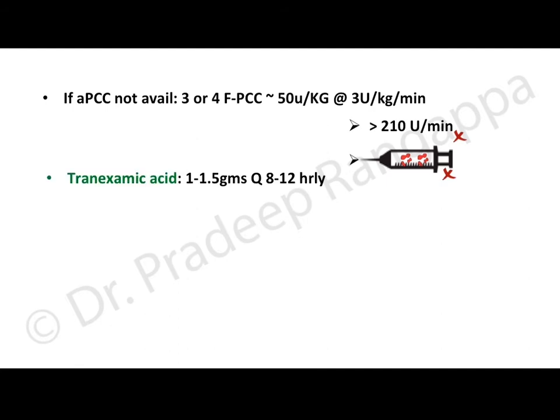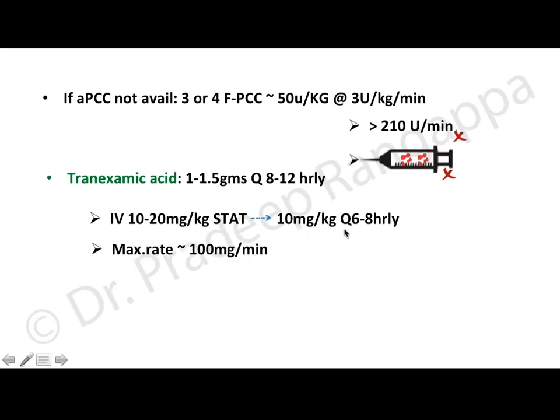And if APCC is also not available, you could use tranexamic acid 1 to 1.5 grams 8 to 12 hourly. And the dosage is IV 10 to 20 milligram per kg as bolus, followed by 10 mg per kg 6 to 8 hourly. Maximum rate of 100 milligram per minute. So tranexamic acid is to be considered when idarucizumab or activated prothrombin complex concentrate is not available.